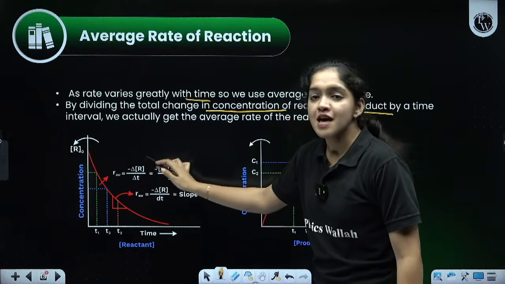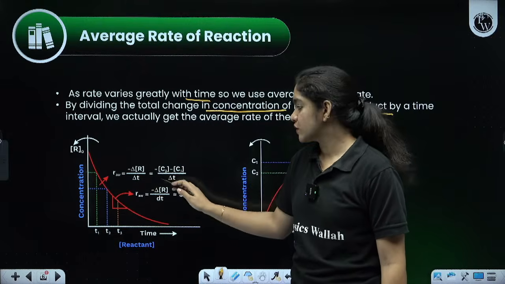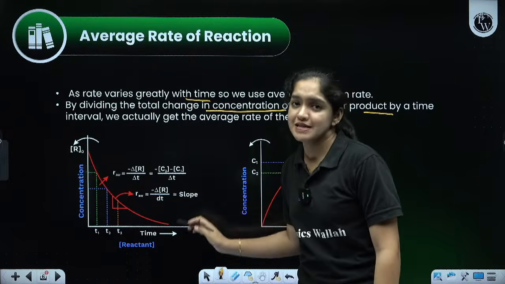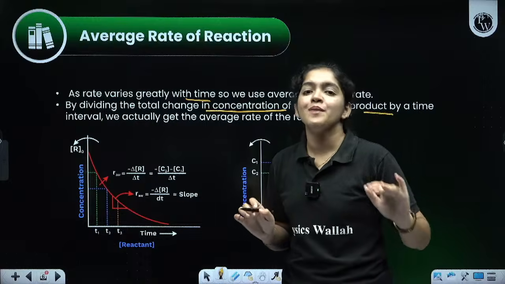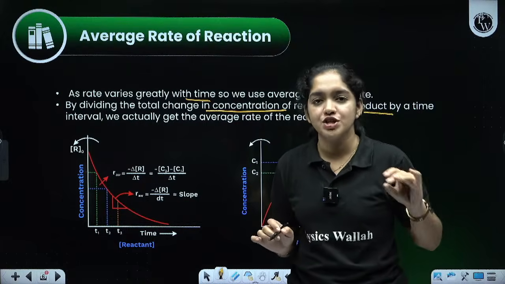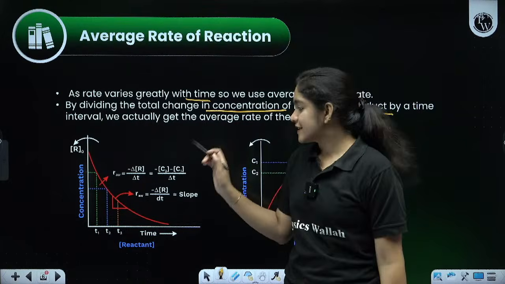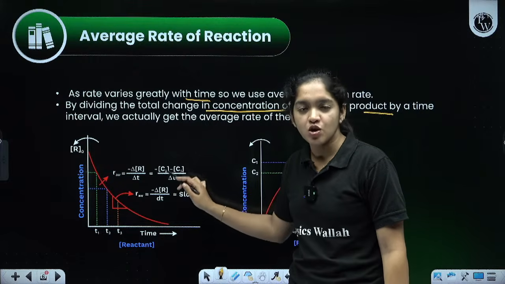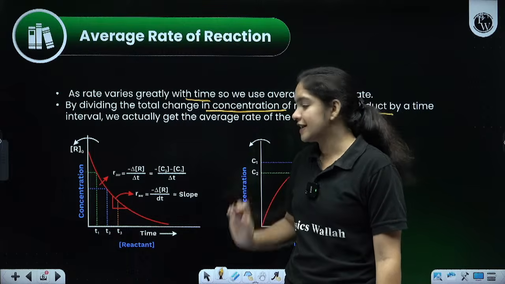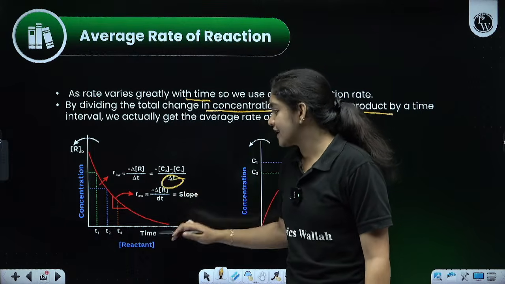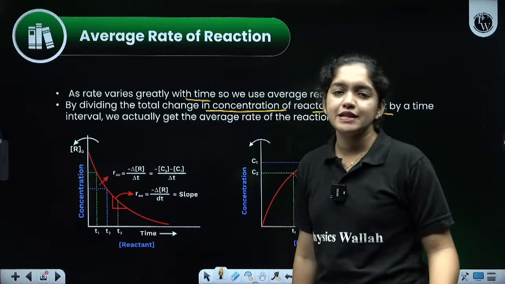How will we write it? Minus dR by dt is equal to C2 minus C1 divided by T2 minus T1. So what is minus dR by dt that we discussed just now? It means the decrease in the concentration of the reactant in time t, which is given by the decrease in concentration, C2 minus C1, divided by the time T2 minus T1. That can be denoted by delta T. What does delta T mean? The change in the time.